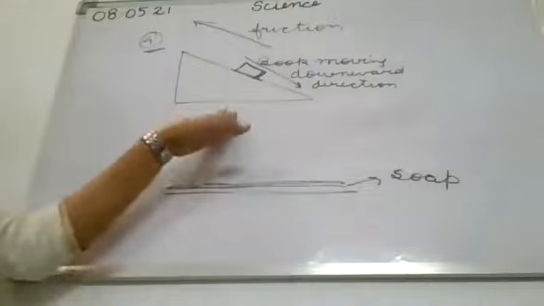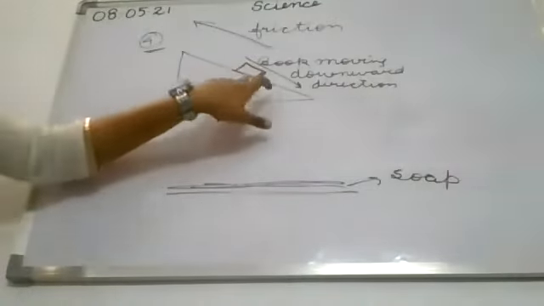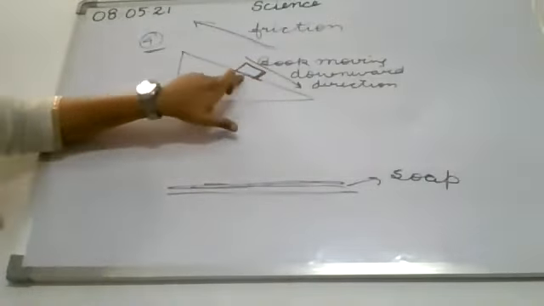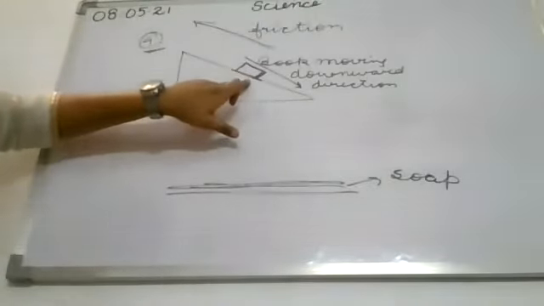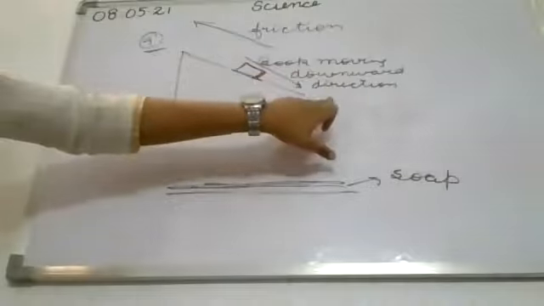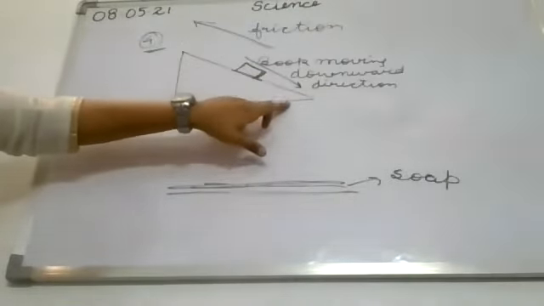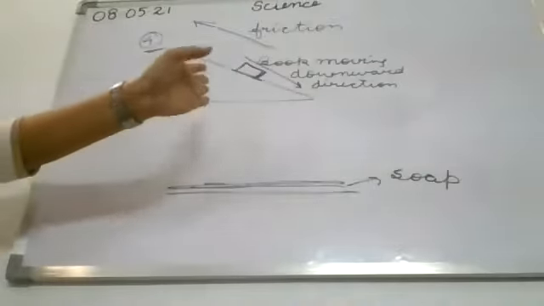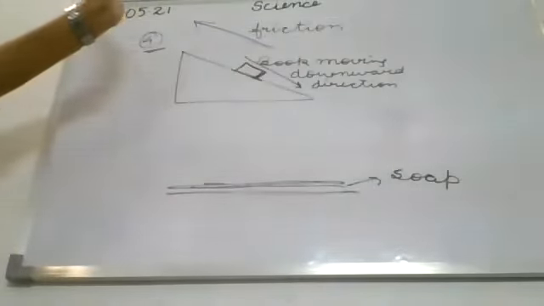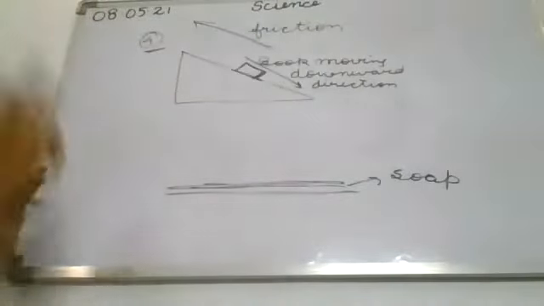In the previous question also, there is a force of friction. Firstly, you will tell there is a force of friction acting between the surface and the book. The book is coming in the downward direction, it will slide from the surface, and then the direction of the friction force will be opposite, in the upward direction.